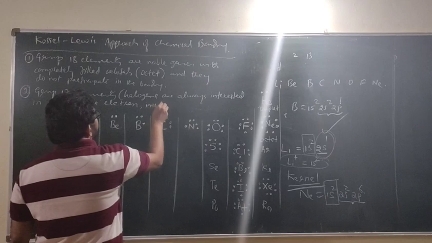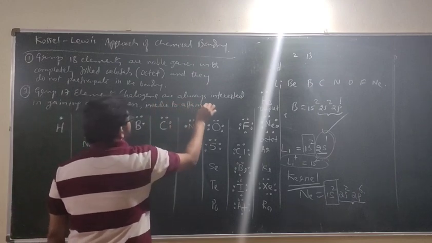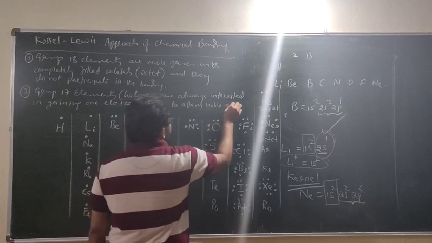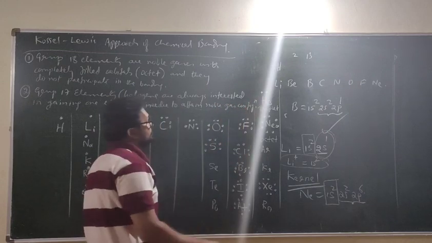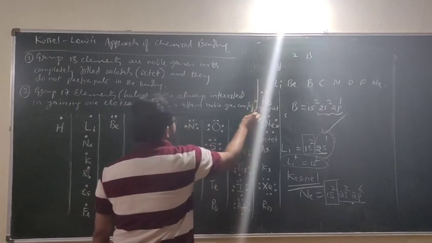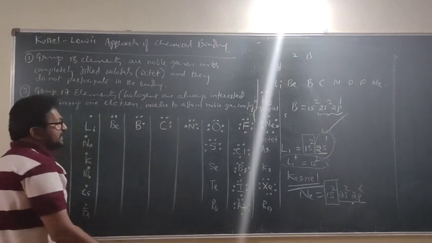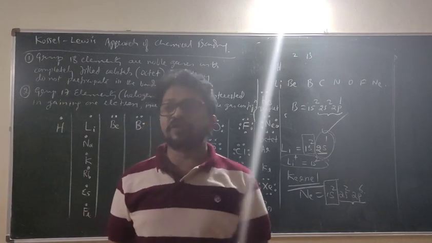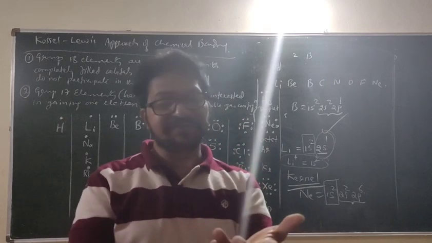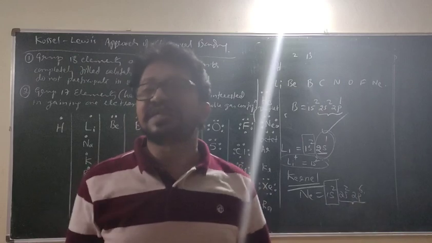In order to attain noble gas configuration. That is why I told you the competition in the entire periodic table is what? In order to attain the noble gas configuration. And due to this, chemical reactions started.